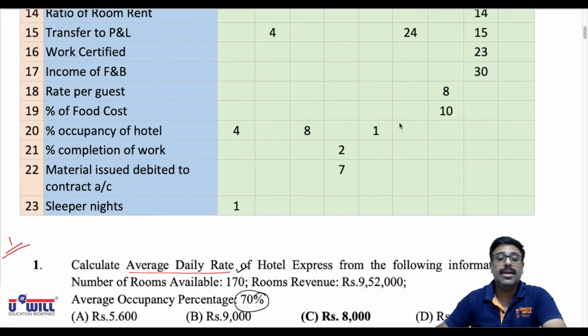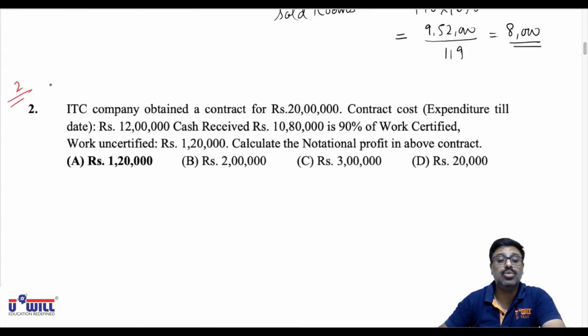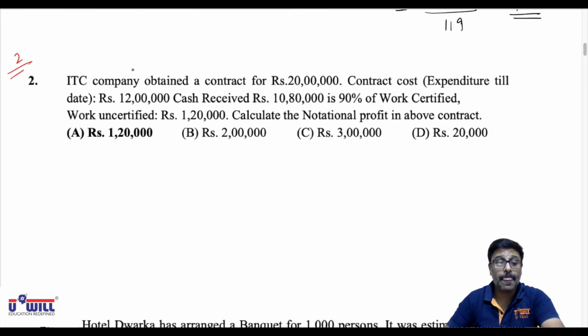Now look at the second question which I am solving, that is October 2019's question number 2. ITC company obtained a contract of rupees 20 lakhs. Contract cost expenditure till date is 12 lakhs. Cash received is 10,80,000, which is 90% of work certified. Work uncertified is 1,20,000. Calculate notional profit in above contract.